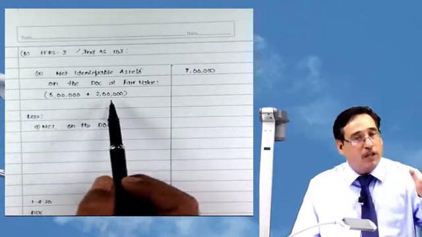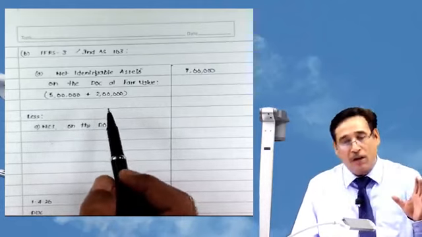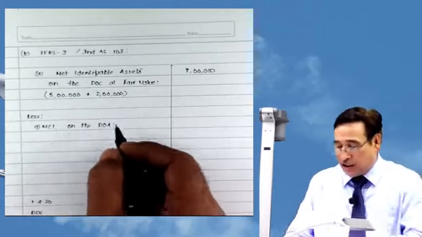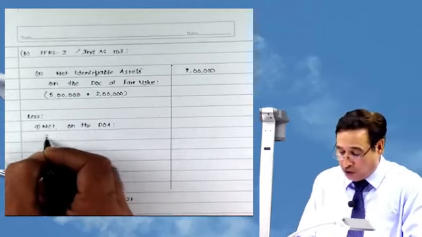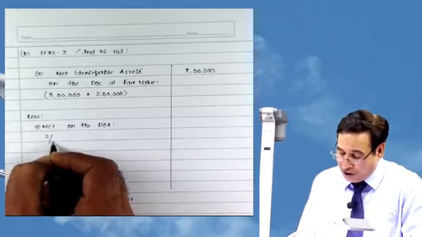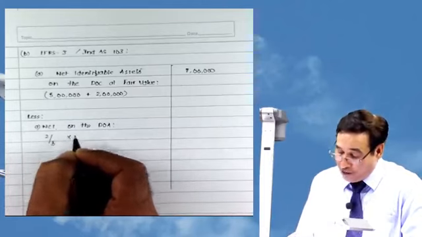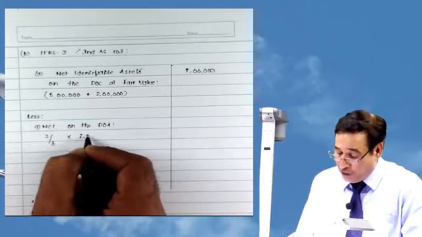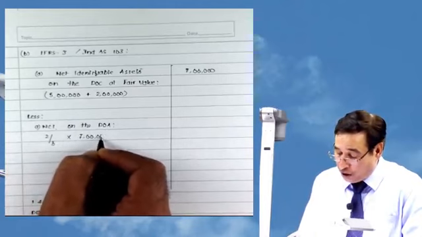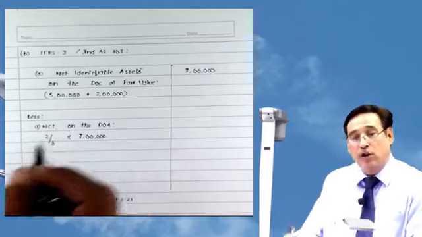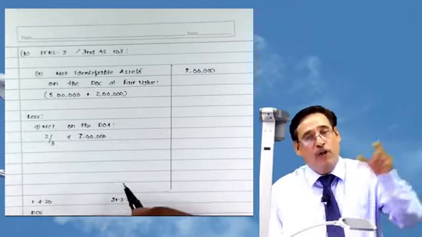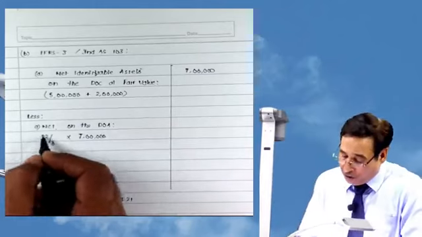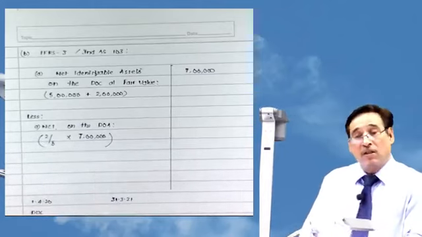So 5 lakh plus 2 lakh on the date of acquisition, and we know that the stake of non-controlling interest is 2/5. So I will simply take 2/5 of 7 lakh. It will tell me, out of total assets worth rupees 7 lakh, how much belongs to outsiders. So subtract this.